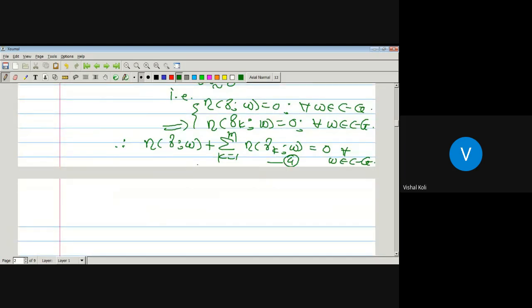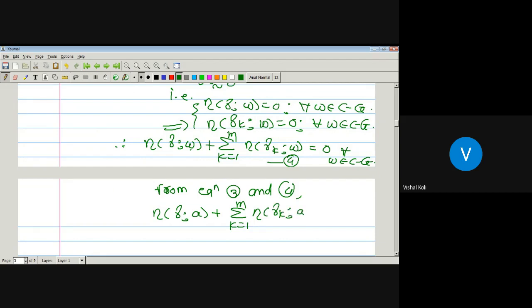Now from equations 3 and 4, this will be true for any w belonging to C minus G. So from equations 3 and 4, the index of a curve gamma with respect to a point a plus the summation k running from 1 to m of the index of a curve gamma k with respect to a point a is equal to 0 for all a which are not belonging to the set G.